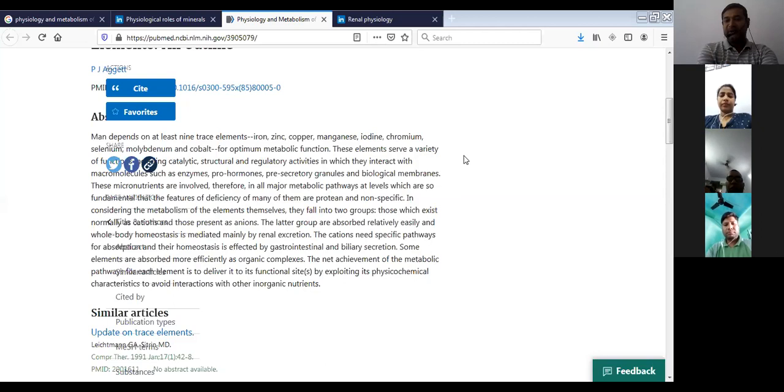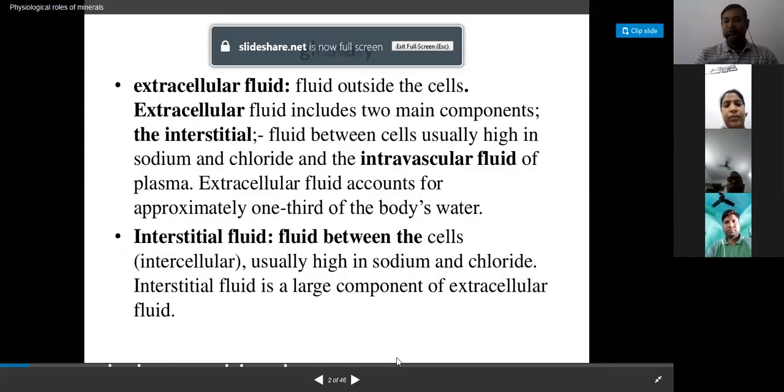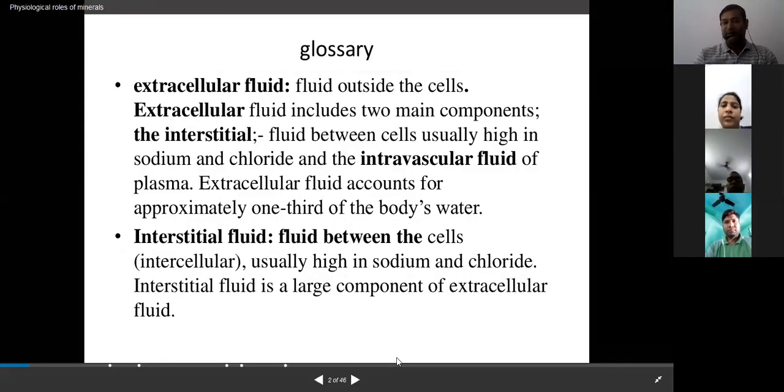The net achievement of the metabolic pathway is to deliver its functional site by exploiting its physicochemical characteristics to avoid interactions with other inorganic nutrients. Meaning to say these can be used very well in comparison to the anionic trace elements.